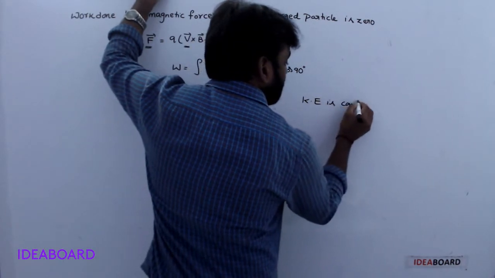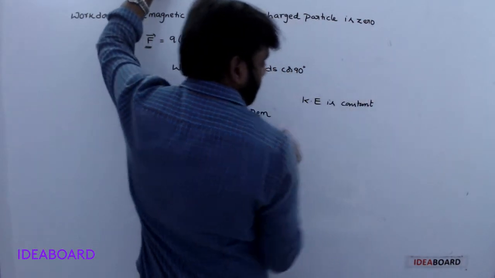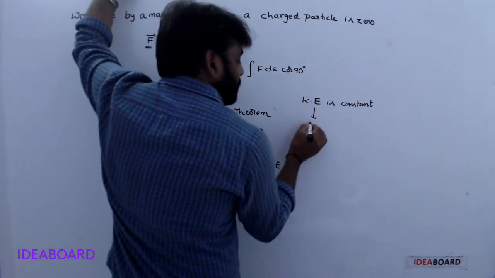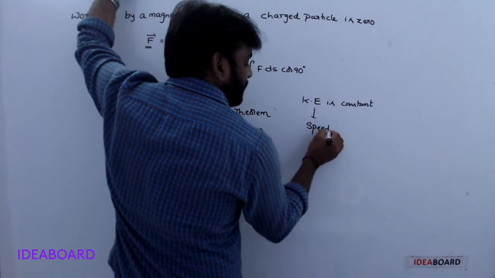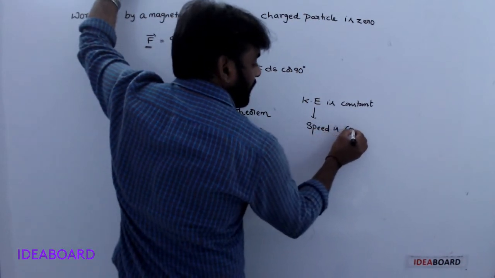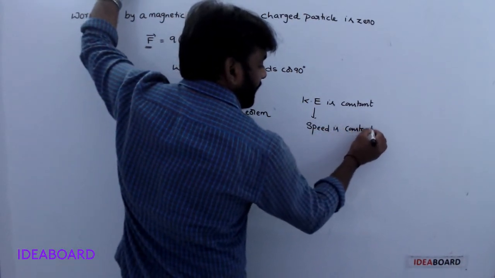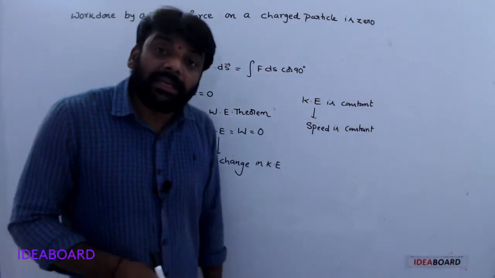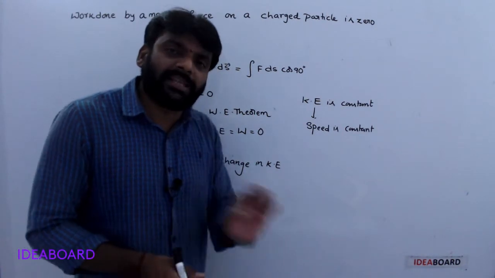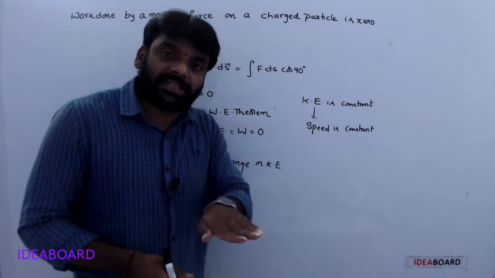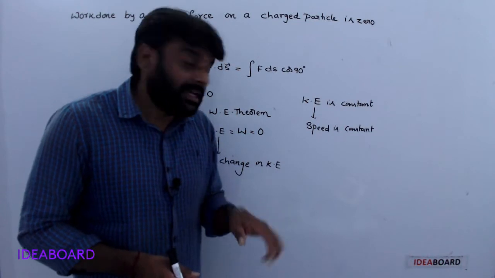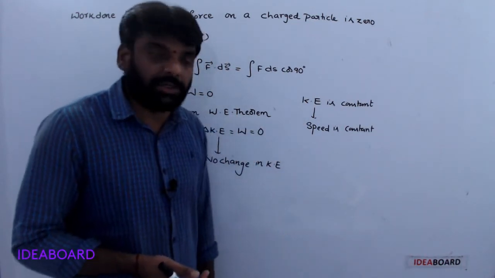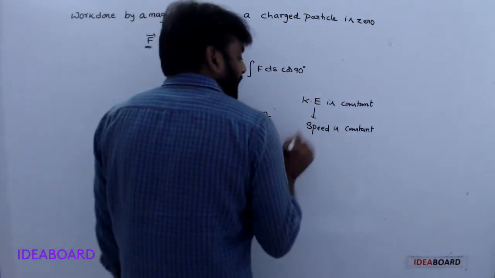Kinetic energy is constant, so kinetic energy constant means speed is constant. The speed of the particle is constant. That means the magnetic field may change only the direction. It does not change the magnitude. Understood? It changes only the direction.